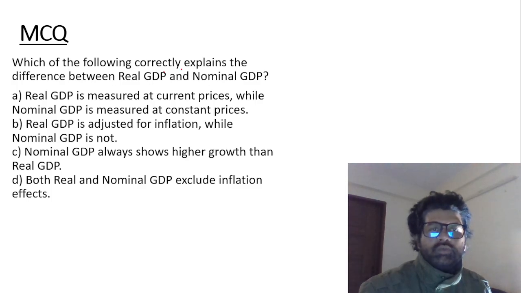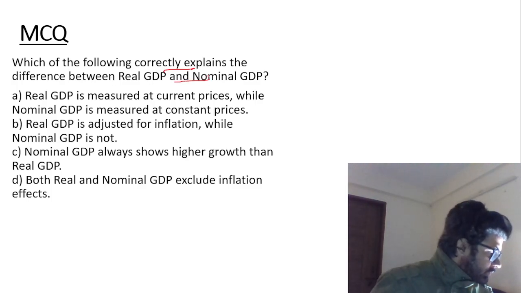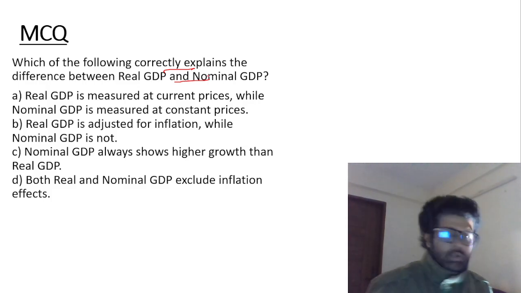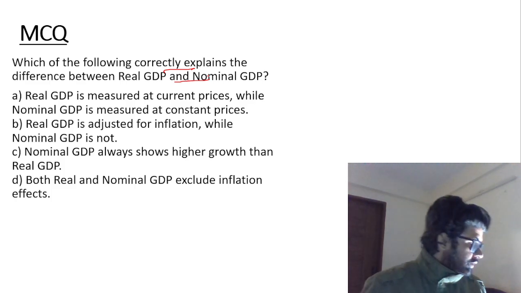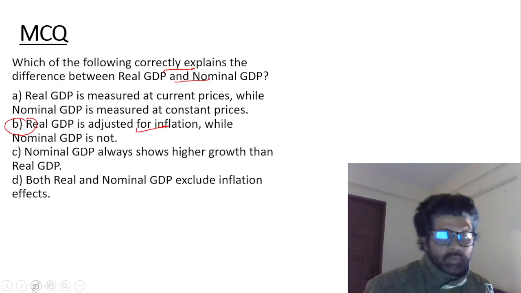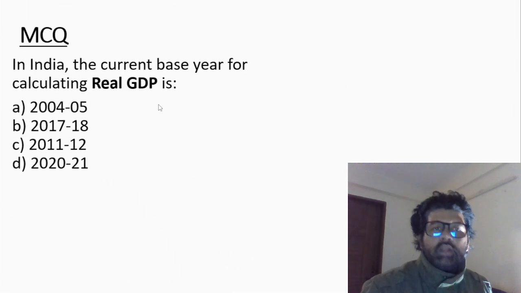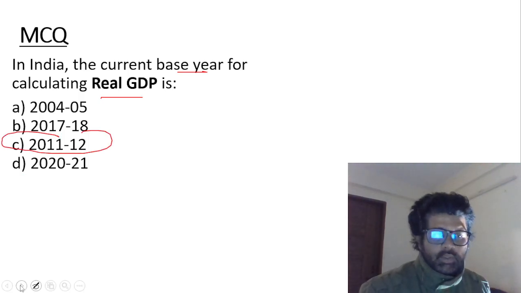So let's solve some questions. Which of the following correctly explains the difference between real GDP and nominal GDP? The answer is: real GDP is adjusted for inflation, nominal GDP is not. In India, the current base year for calculating real GDP is, pause me, 2011-12.